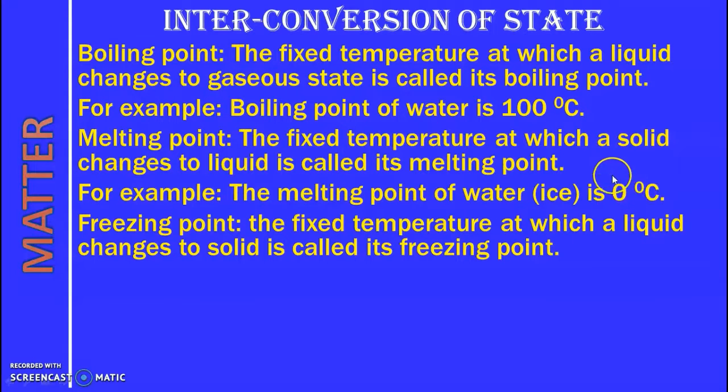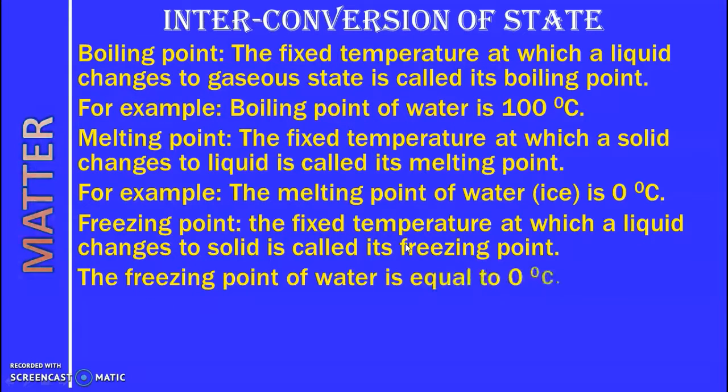That means the melting point of a particular solid is equal to the freezing point of the liquid. So freezing point of water is also equal to 0 degrees, like its melting point. So at this temperature, ice changes to water, as well as water freezes to ice.